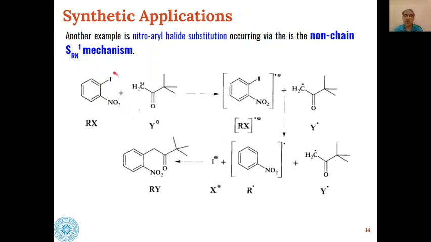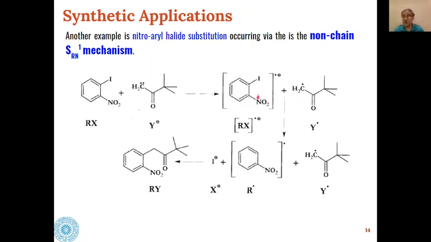So here ortho substituted iodide in the case of nitrobenzenes react with these types of carbenes as nucleophiles, and again one electron will be transferred from here to this aryl iodide, and radical anion of this aryl iodide will be formed.